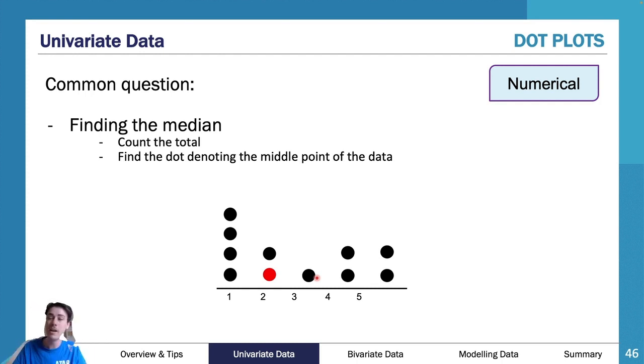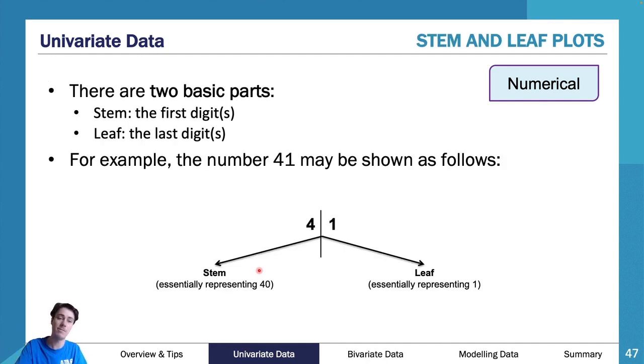As you can see here, I've got 4, and then if I'm counting down, I can say 1 and then 2. That's my 6th point. If I'm counting up, you're welcome to do the top one. Doesn't really matter. Both going to end up being 2. You've got your median value. And then you've got your stem and leaf plots.